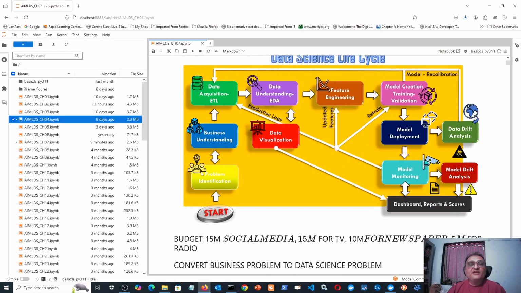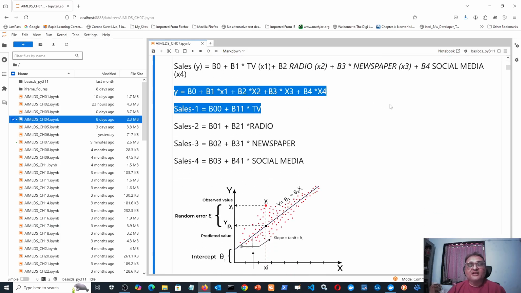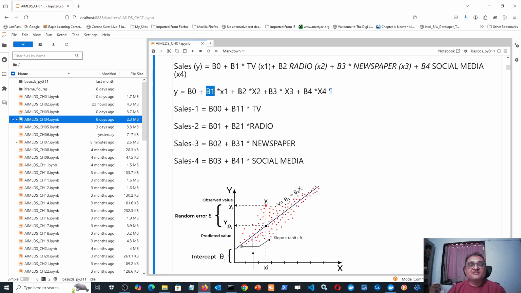Okay, so we had said that first you have to understand the problem, you have to understand the business of your client, then you have to convert his business problem into a data science problem, and develop one such hypothetical model. And in this model, these constants are unknown, so you have to find the value of those constants, and that will help you to determine the value of your response variable which you are trying to predict with the help of the independent variables or features.